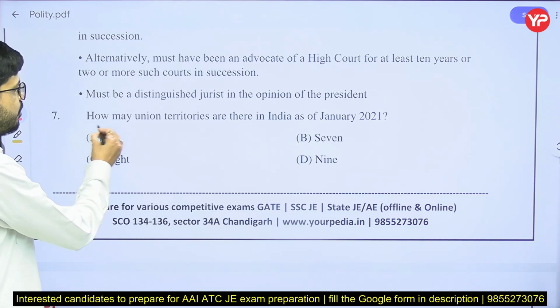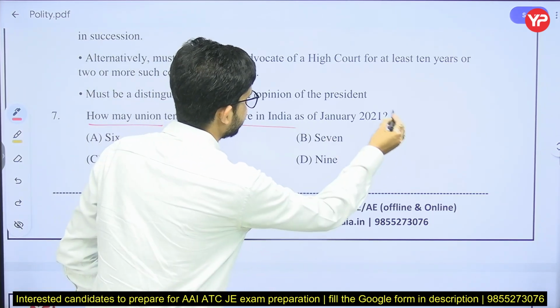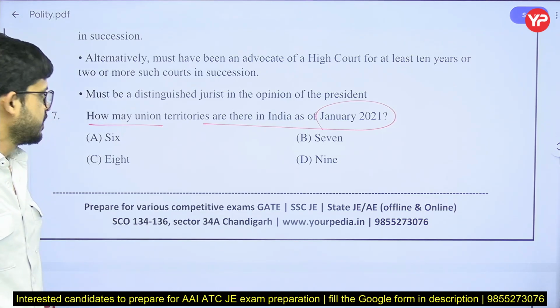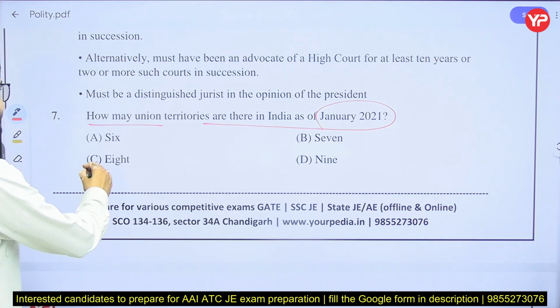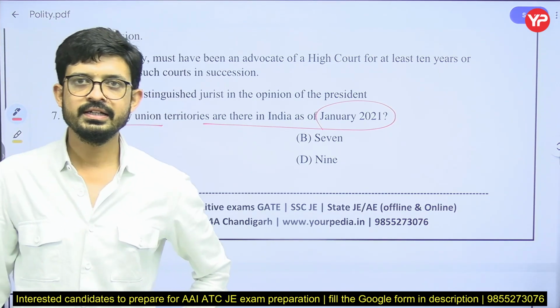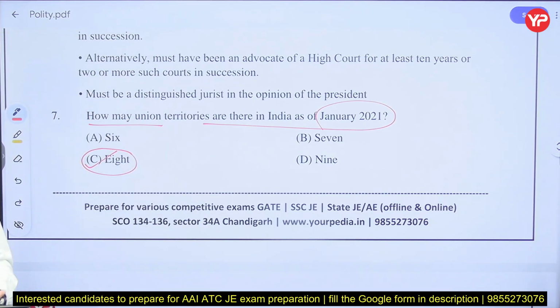How many union territories are there in India as of January 2021? So how many union territories? That is 8. 8 union territories there in India. Which ones?